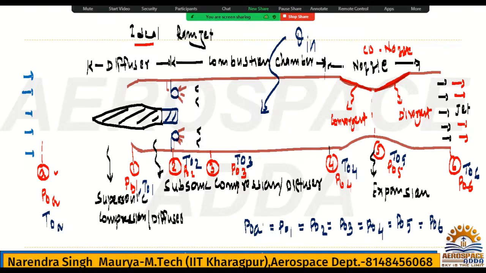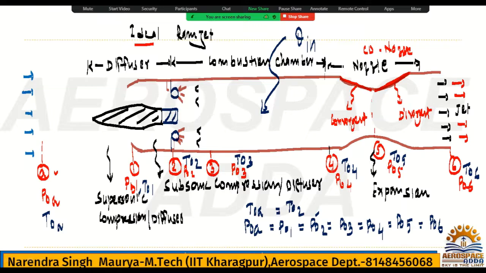From here we have to start. T naught A is equal to T naught 2, because in the diffuser we are not adding any heat. But T naught 2 is the inlet of combustion and T naught 4 is the exit of combustion, so this value will not be the same, because we are adding heat.